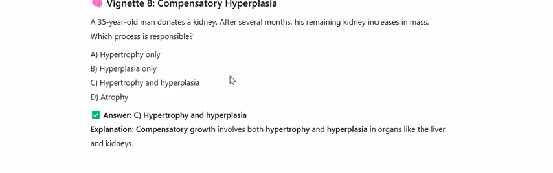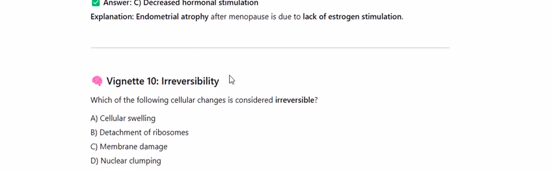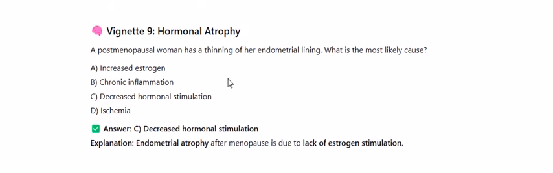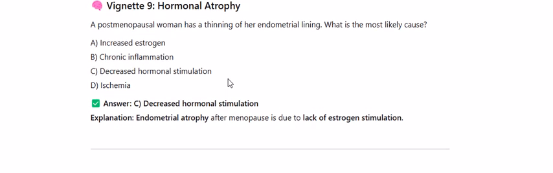Vignette 9, Hormonal atrophy. A postmenopausal woman has a thinning of her endometrial lining. What is the most likely cause? A. Increased estrogen, B. Chronic inflammation, C. Decreased hormonal stimulation, D. Ischemia. Answer C. Decreased hormonal stimulation. Explanation: endometrial atrophy after menopause is due to lack of estrogen stimulation.